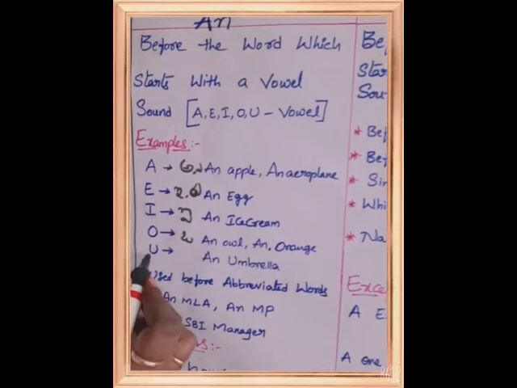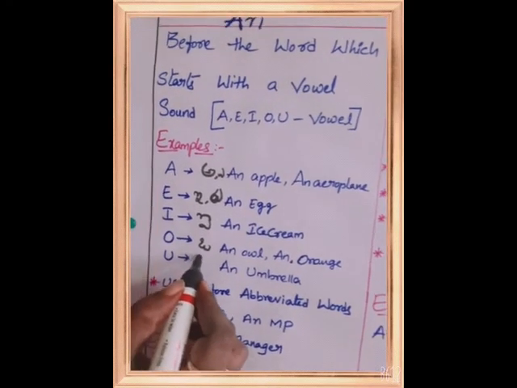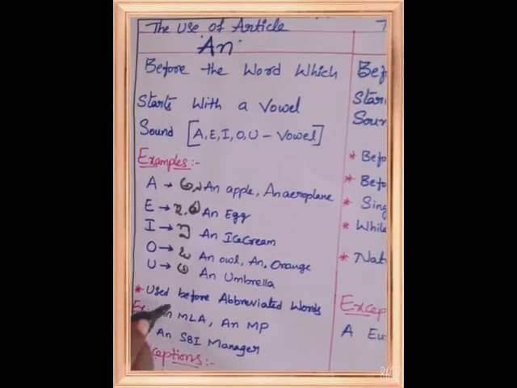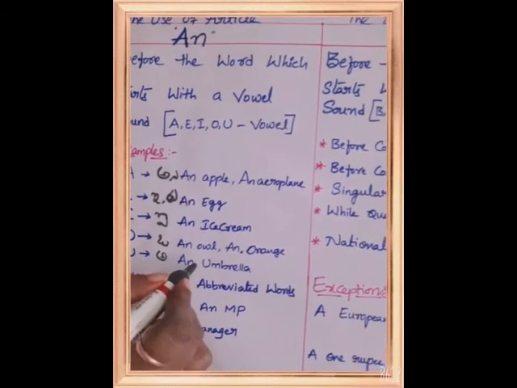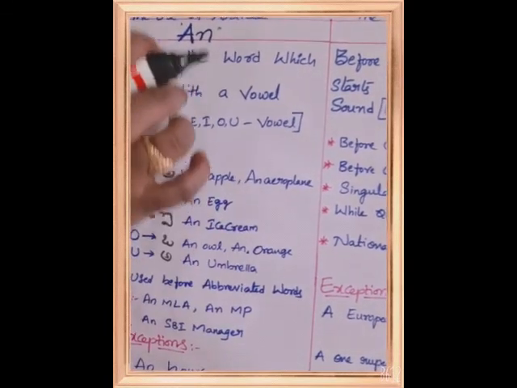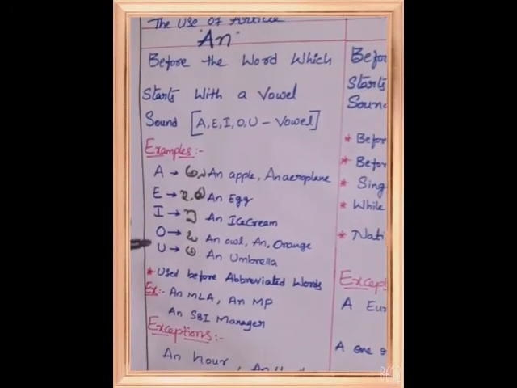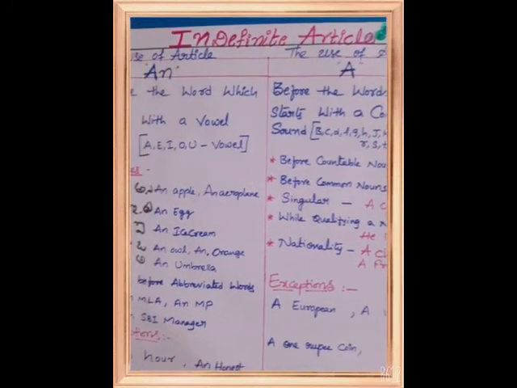Here U is very important, but we have to pronounce it as A: an umbrella. Whenever U comes, if it is pronounced as A, then we have to use an. If it is pronounced as U, then we have to treat it as a consonant.